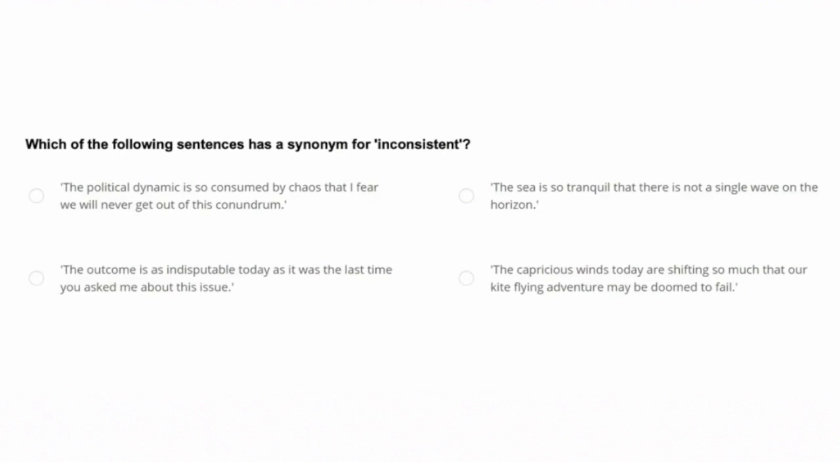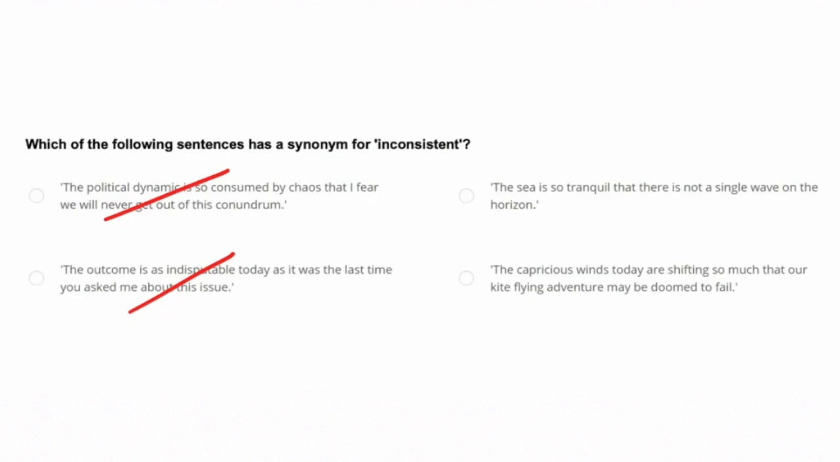This option is incorrect. How about, the outcome is as indisputable today as it was the last time you asked me about this issue? We want to look at the word indisputable in this sentence, but that is not a synonym for inconsistent. So that option is incorrect. How about this one? The sea is so tranquil that there is not a single wave on the horizon. Tranquil jumps out, but that is not a synonym for inconsistent. If anything, it's more like an antonym, but regardless, that option is incorrect.